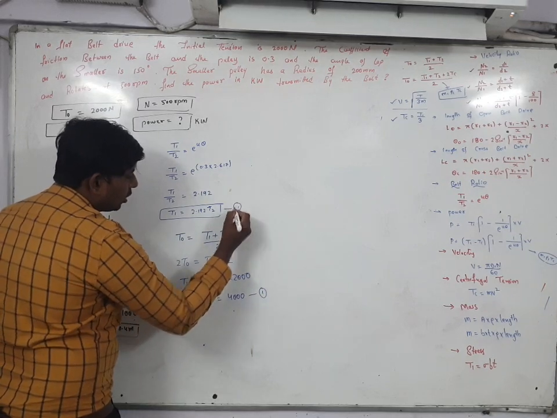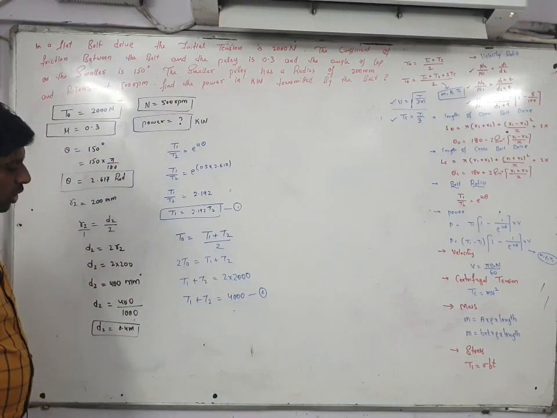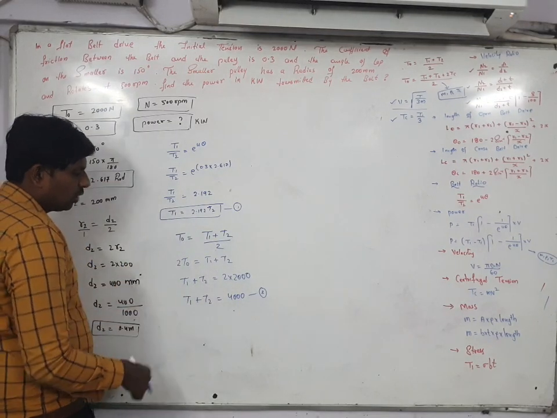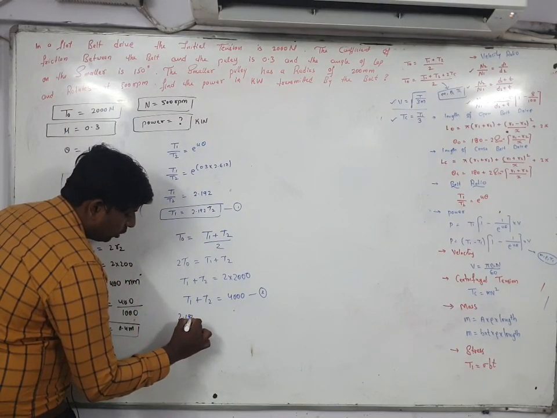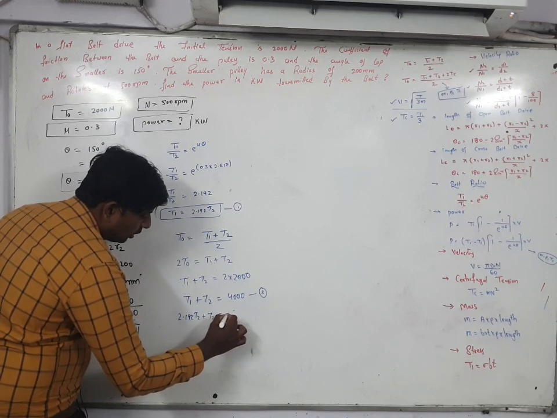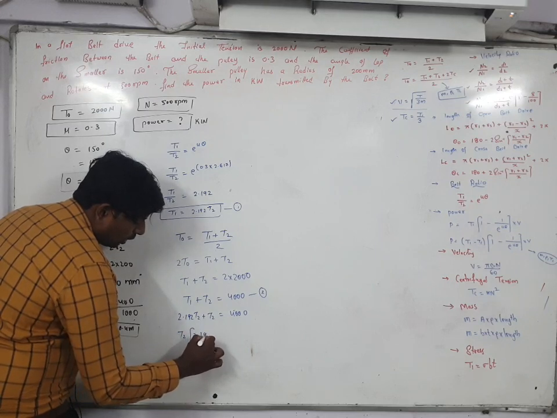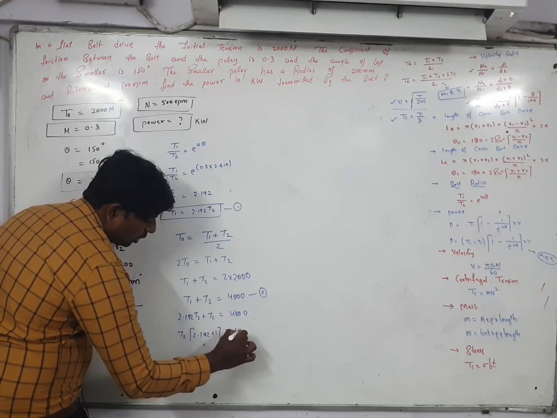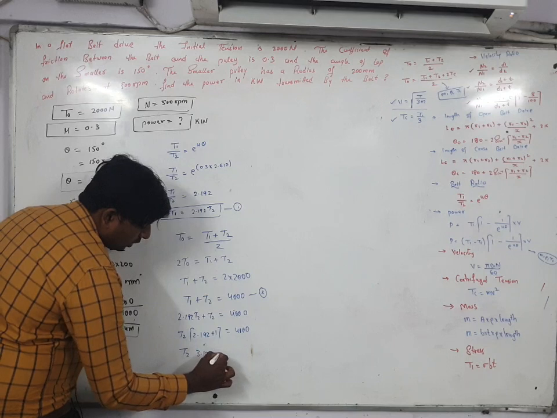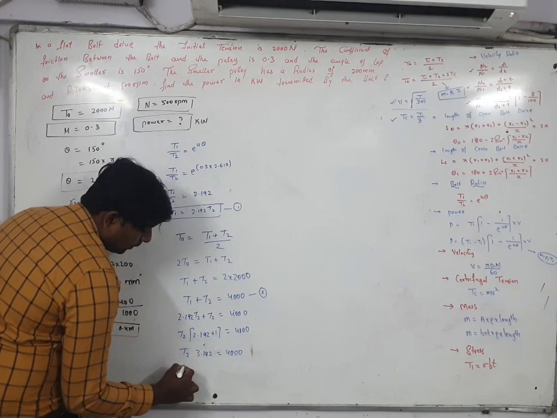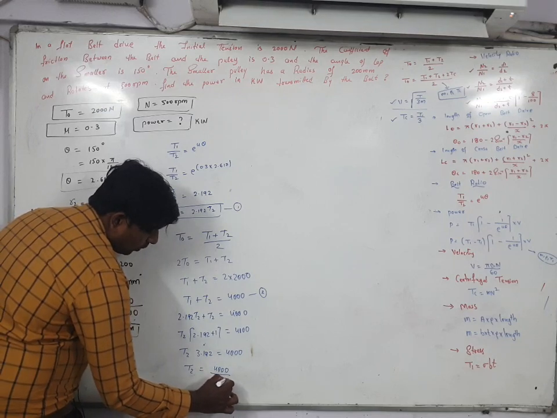This is your equation 1 and this one is your equation 2. Substitute equation 1 in equation 2. In place of T1 you can write 2.192 T2 plus T2 is equal to 4000. So T2 if you take common, 2.192 plus 1 is 3.192, into T2 is equal to 4000. Then T2 is equal to 4000 divided by 3.192.